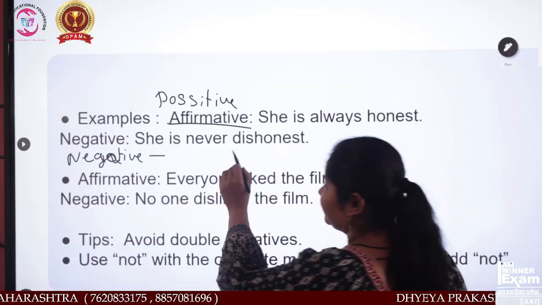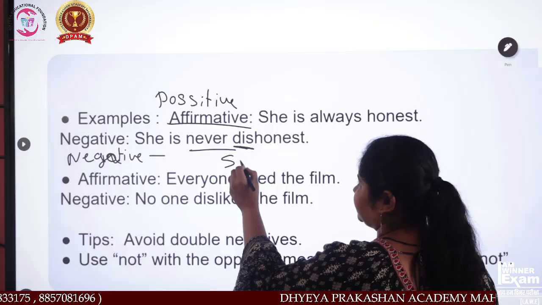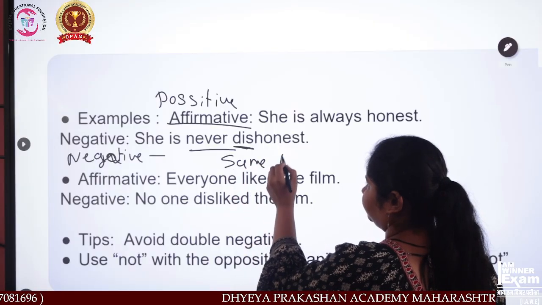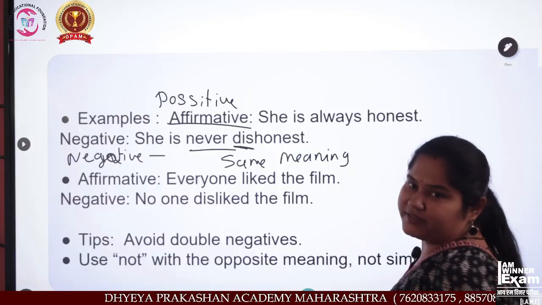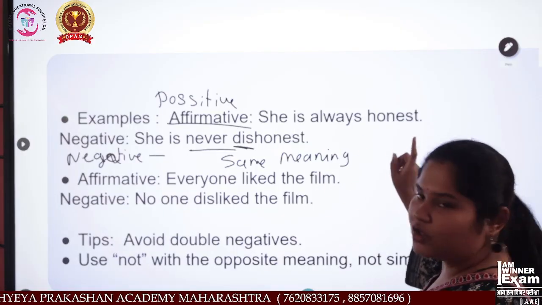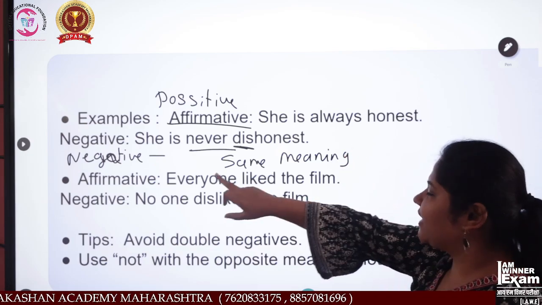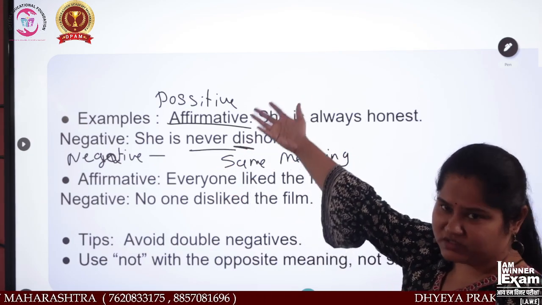See, we have used a negative word over here, but the meaning is the same. Okay. Now, she is always honest is the sentence, and in the negative, we have used a word which is not related to the positive, right?